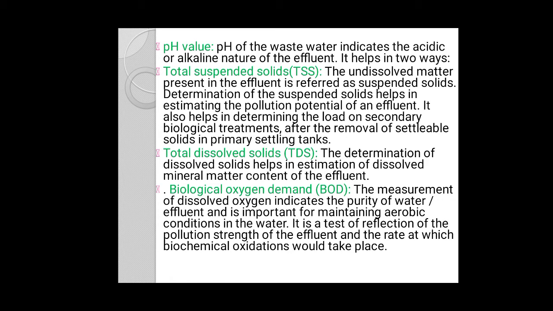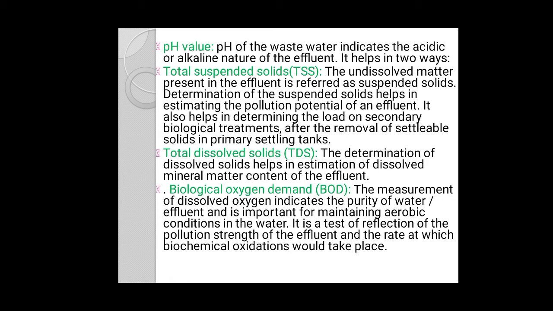The oxygen demand of wastewater is exerted by three subclasses: the carbonaceous organic matter, oxidizable nitrogen derived from nitrite, and chemical reducing compounds like Fe2+ oxidizable by dissolved oxygen.